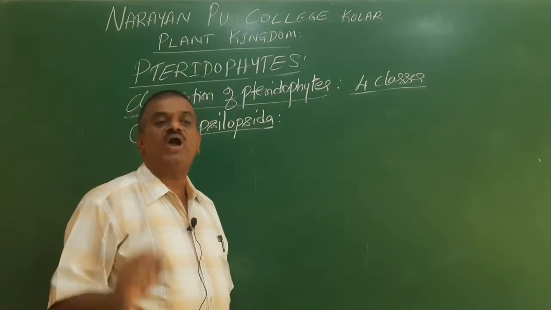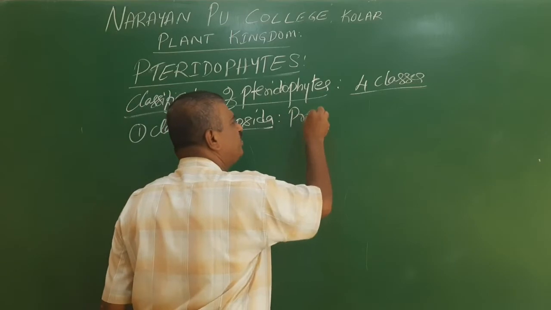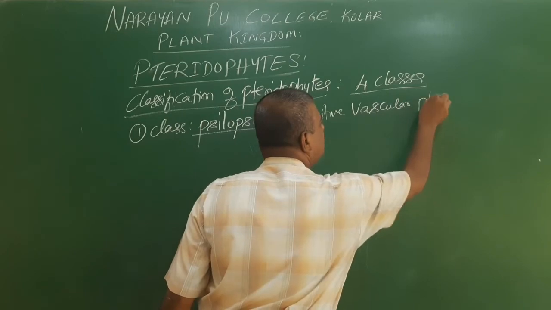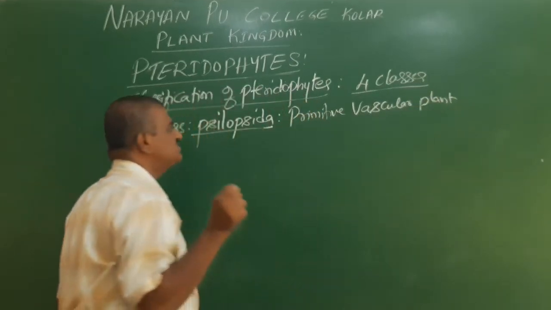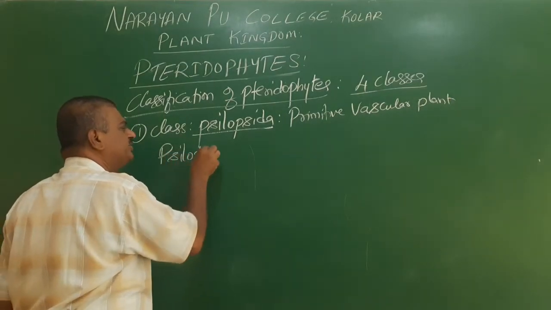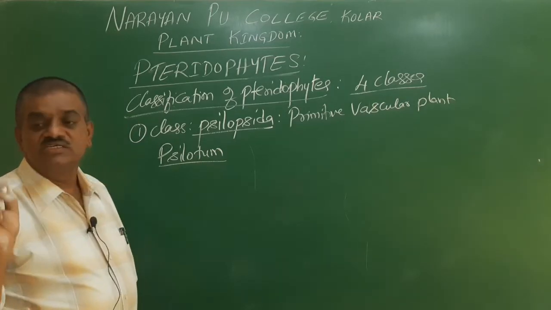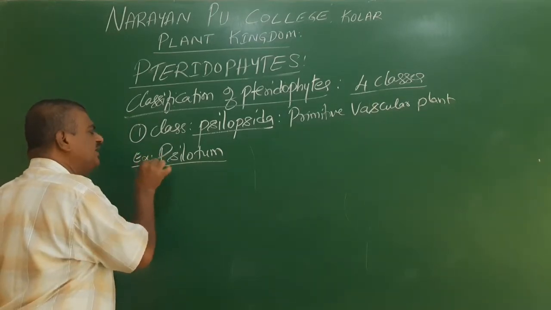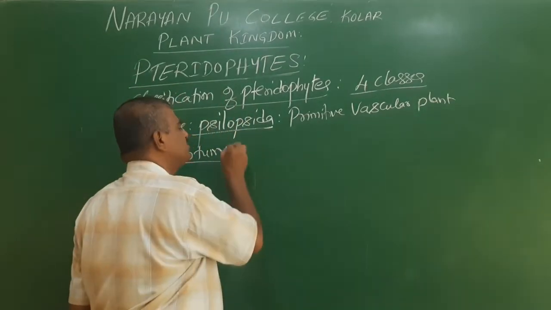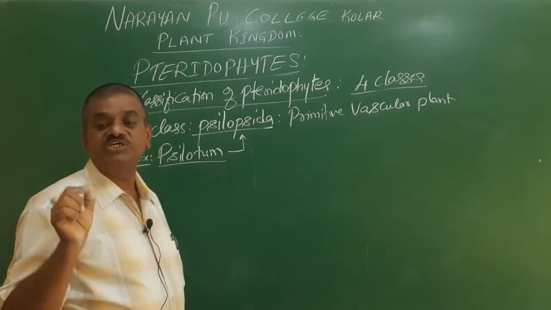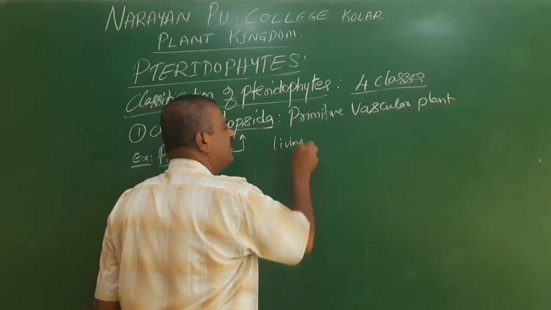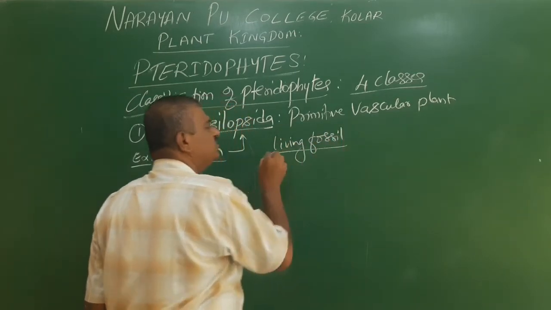This is called primitive vascular plant. Primitive vascular plants come under class Psilopsida, and the example coming under this is Psilotum. This is the only living genus present in the class Psilopsida. So it is also called a living fossil.